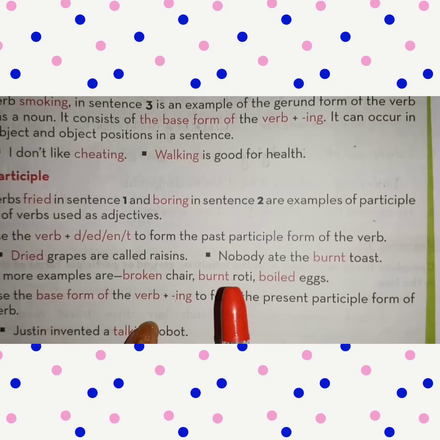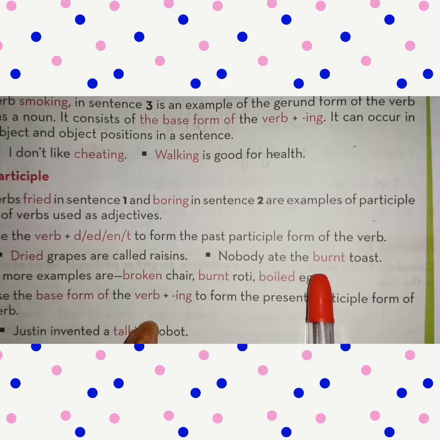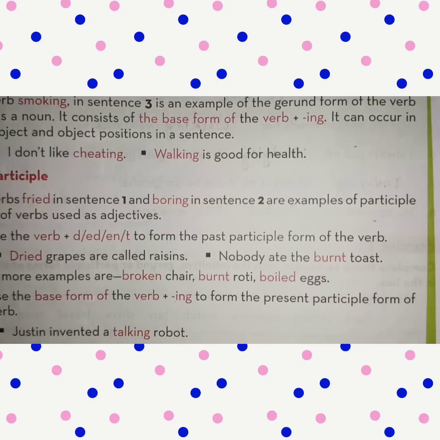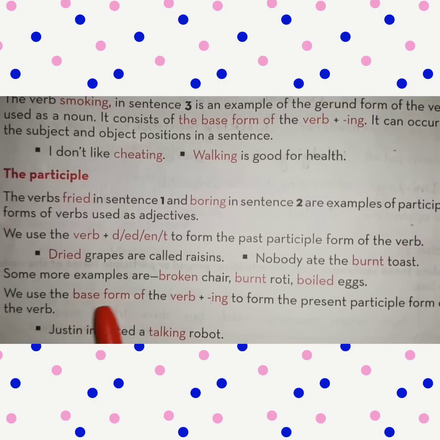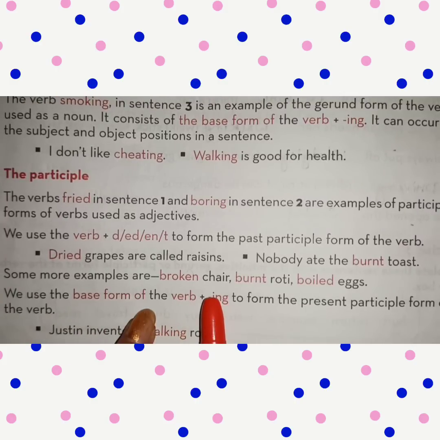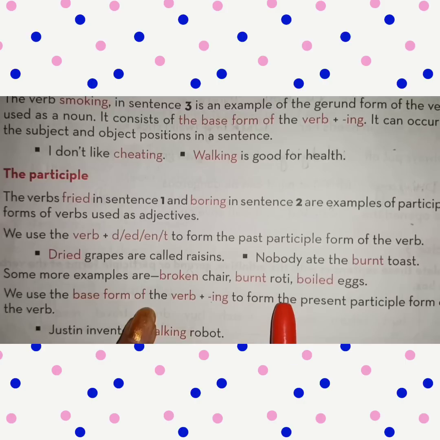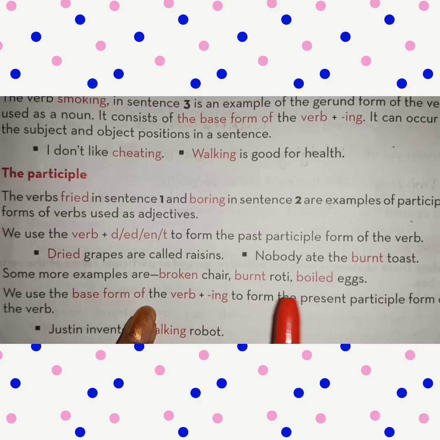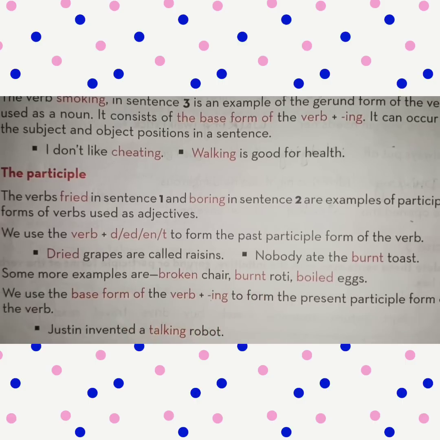Next sentence, you see, nobody ate the burnt toast. Burn, burnt, burnt. So burnt is the past participle form of the verb burn. Some more examples are broken chair, burnt roti, boiled eggs. Broken, burnt, boiled are all past participle forms of the verb.